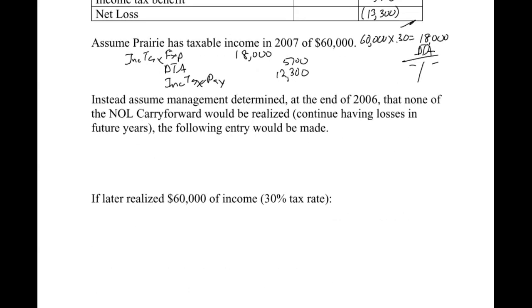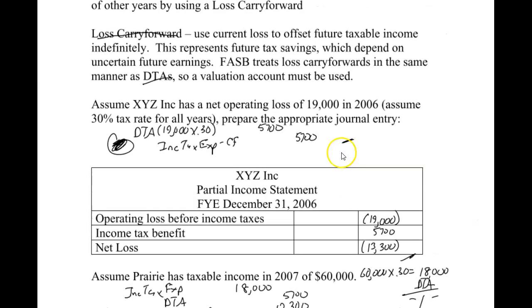Remember, when we have a valuation allowance, what we're saying is we're not going to benefit from the deferred tax asset. If you look back up at this first journal entry, when we create the deferred tax asset, we're saying that if we're going to benefit from it, we benefit by reducing our income tax expense. Well, now we're saying we expect not to.